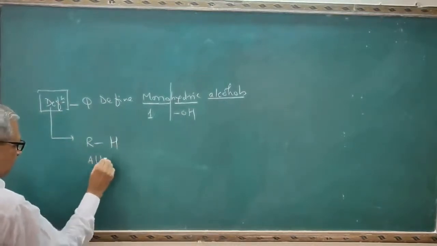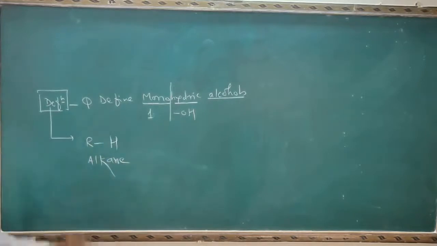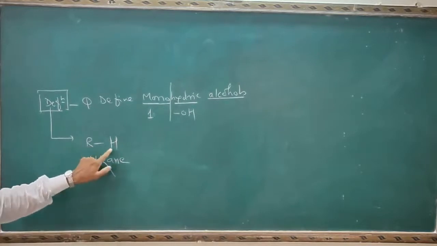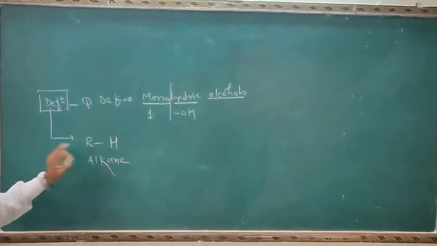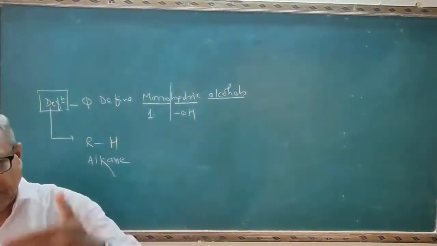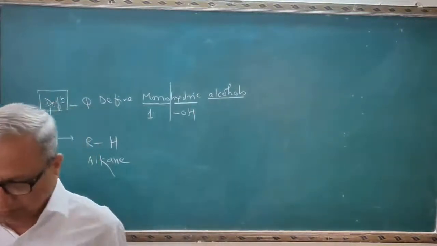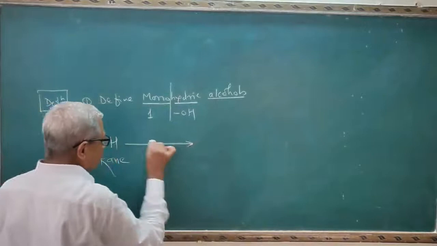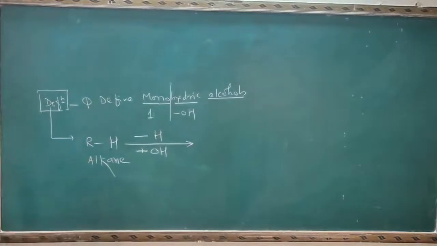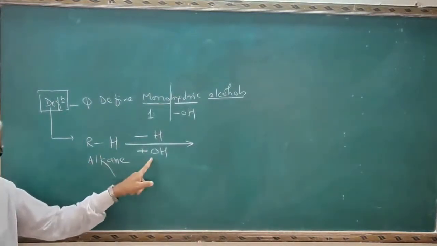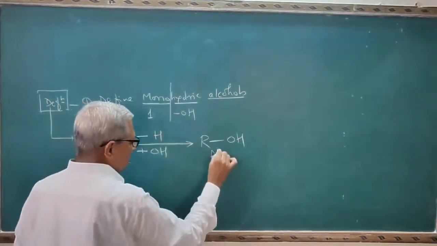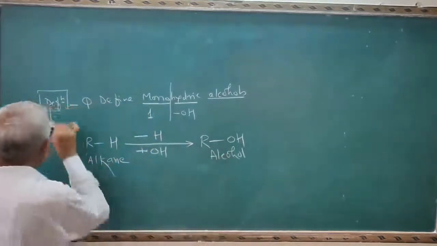RH, this is the general formula for alkane. Put R is equal to CH3, methane; C2H5, ethane; C3H7, propane. Similarly, you can prepare methane, ethane, propane, butane, pentane up to octane. Now I will write the two terms here, minus H plus OH. So this hydrogen atom is substituted by OH. So you will get the formula R-OH, and this is the general formula for alcohol, and this is the simple